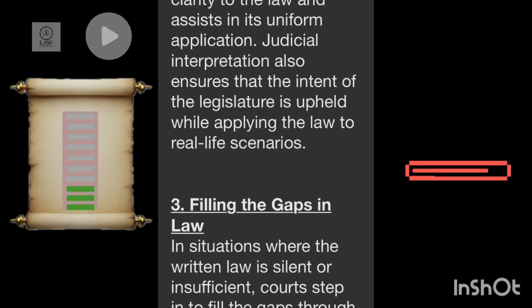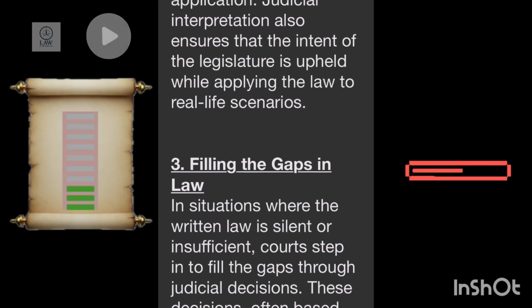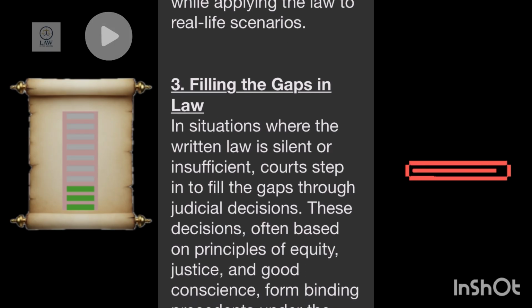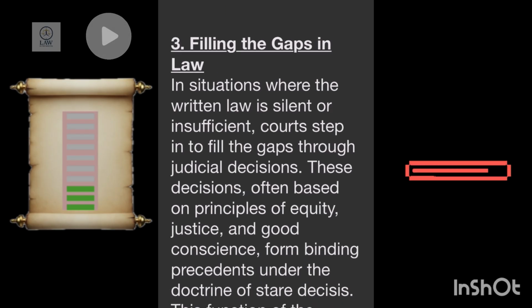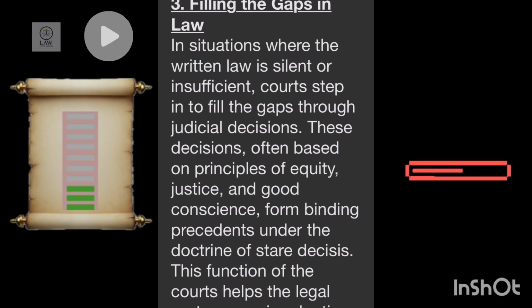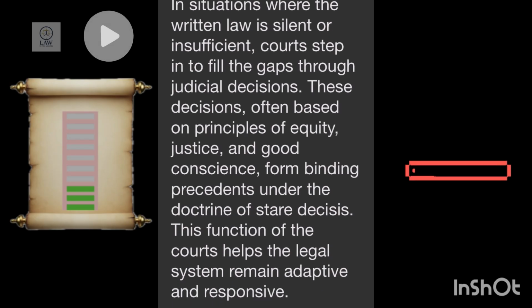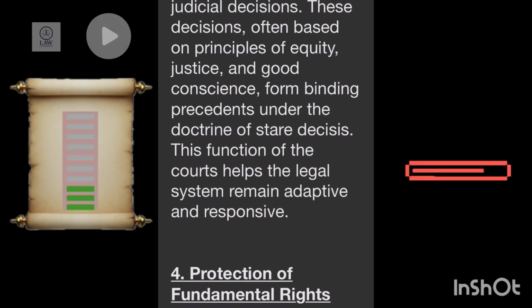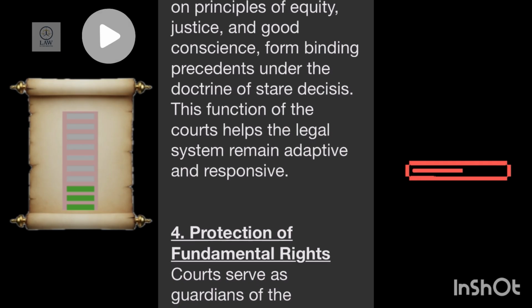Number 3. Filling the gaps in law. In situations where the written law is silent or insufficient, courts step in to fill the gaps through judicial decisions. These decisions, often based on principles of equity, justice, and good conscience, form binding precedents under the doctrine of stare decisis. This function of the courts helps the legal system remain adaptive and responsive.